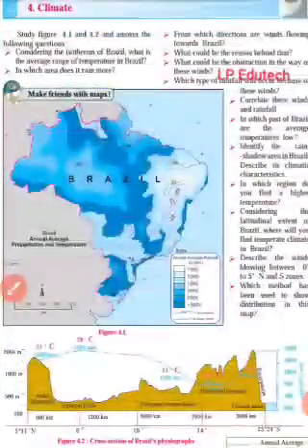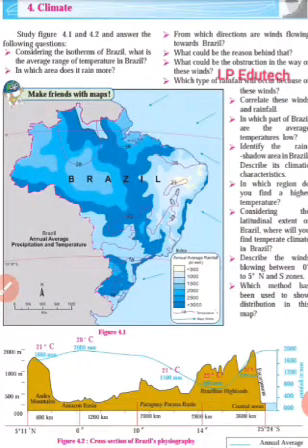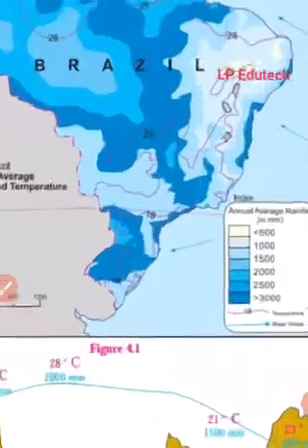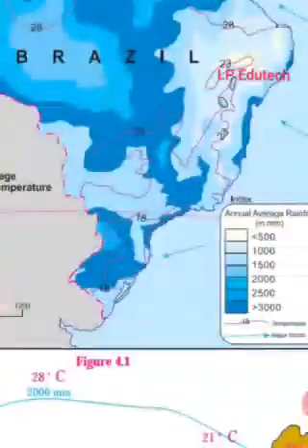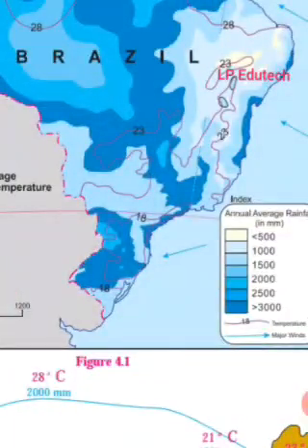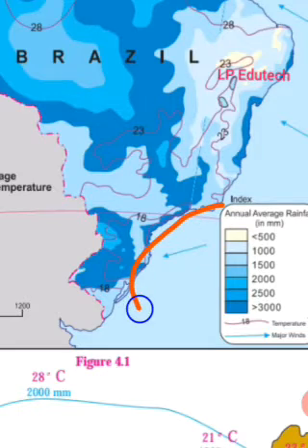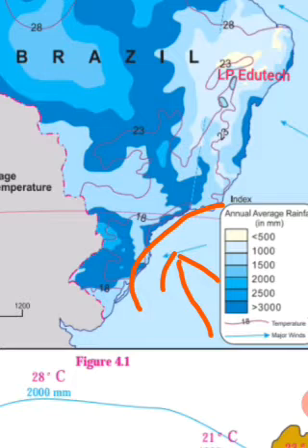Next question. Which type of rainfall will occur because of these winds? As these winds are obstructed, it is orographic rainfall, where the winds go in a vertical direction from here to the escarpment part and the highland part. So it is obviously orographic rainfall. The vertical direction rainfall will occur because of these winds.